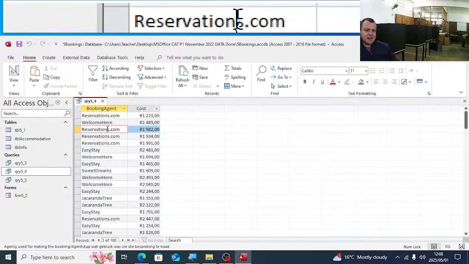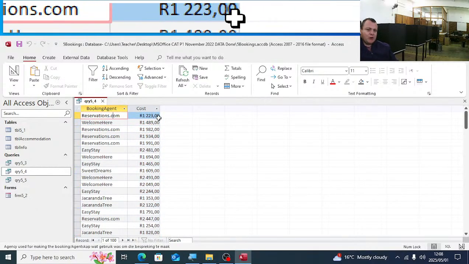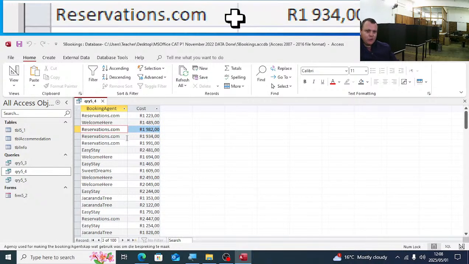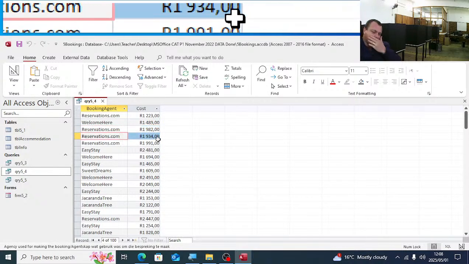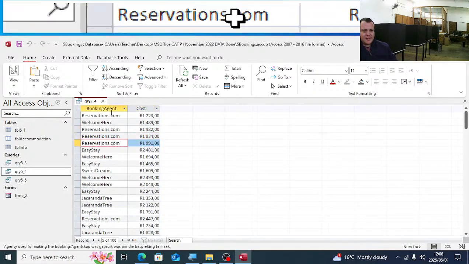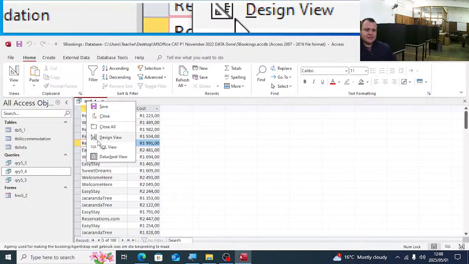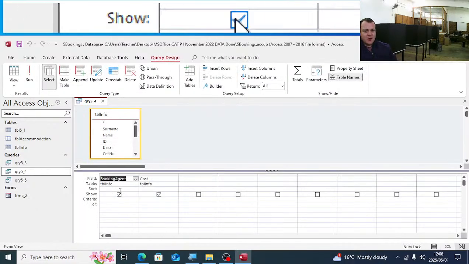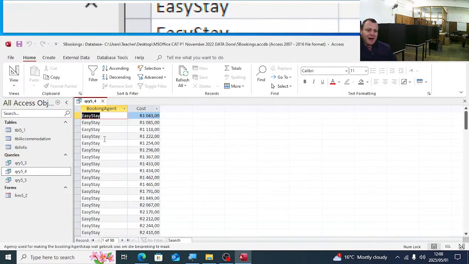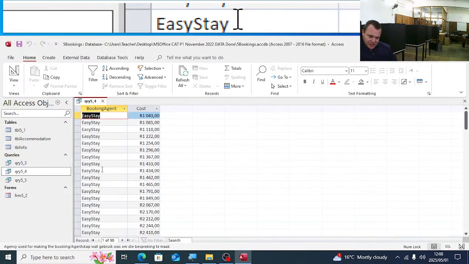So for instance, renovations.com is 1223. Renovations.com again is 1984. Reservations.com 1934. They want us to add up all the amounts for each booking agent. So easy. We're going to go to the design view. We're going to use the totals command. It must group it by the booking agent.